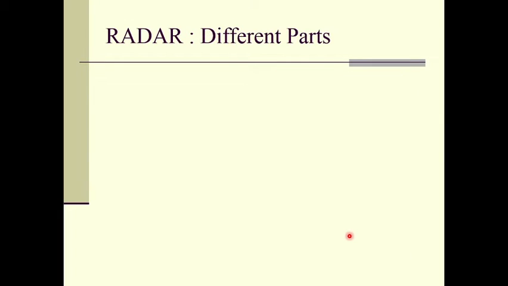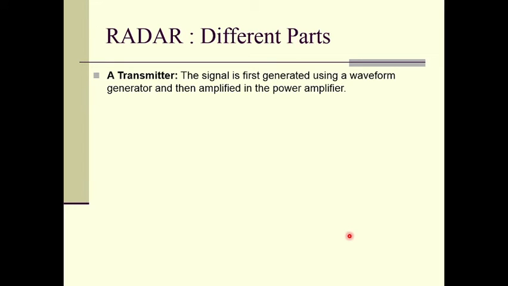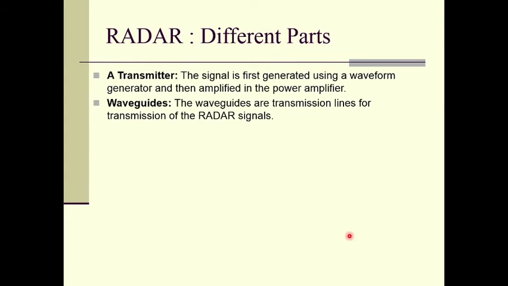So, let us study different parts of the radar. A transmitter means the signal is first generated using a waveform generator and then amplified in the power amplifier.